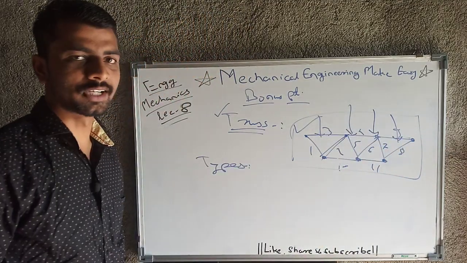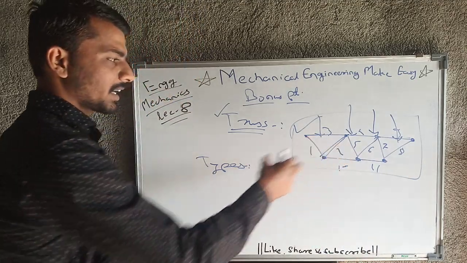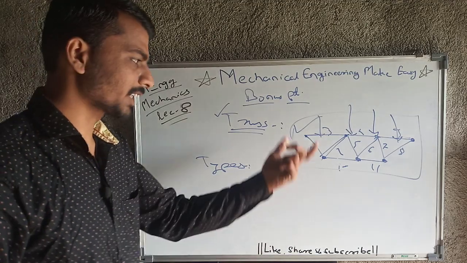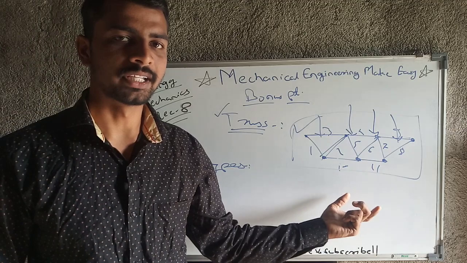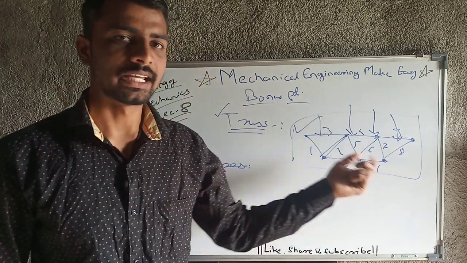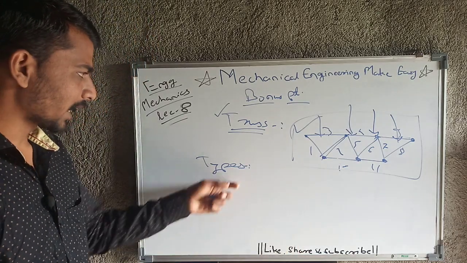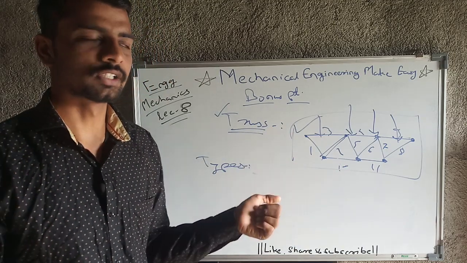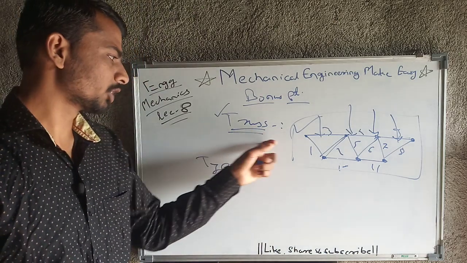There are different forms also, but as far as strength is concerned, triangular form gives us more strength. That's why in a number of cases we use the triangular form. If we are using all the shapes in triangular form, then ultimately that will become a simple truss. So these are the types of truss, and I have given you a basic definition of truss also. In the next lecture I will come up with in-depth knowledge of truss.